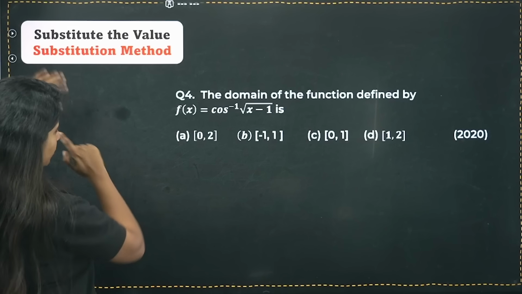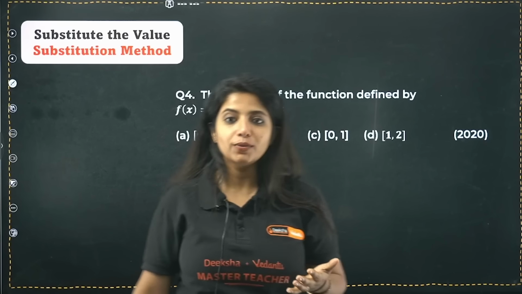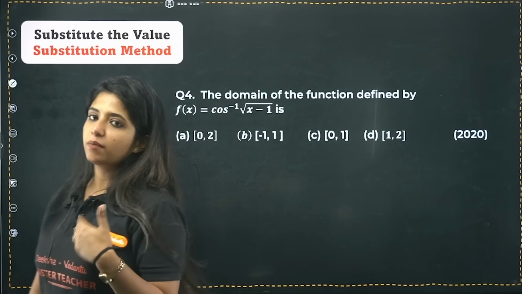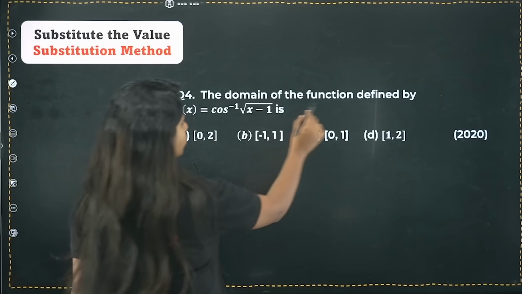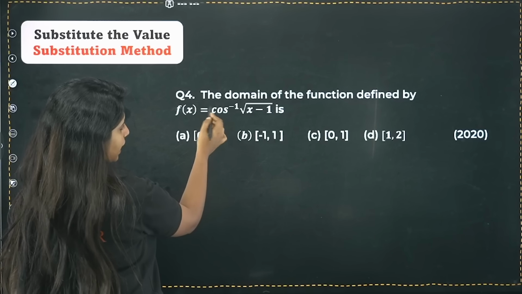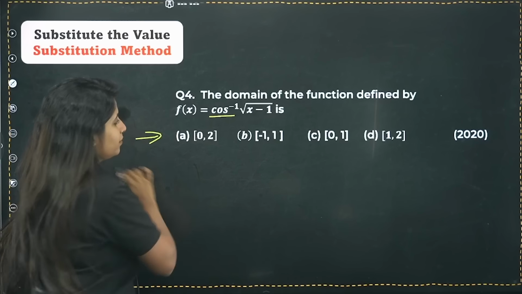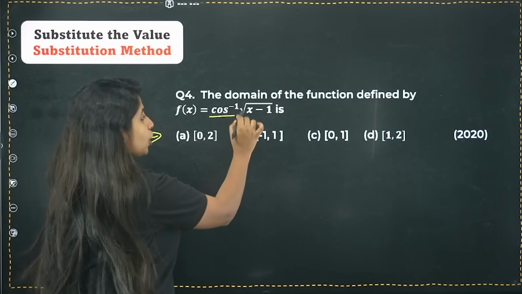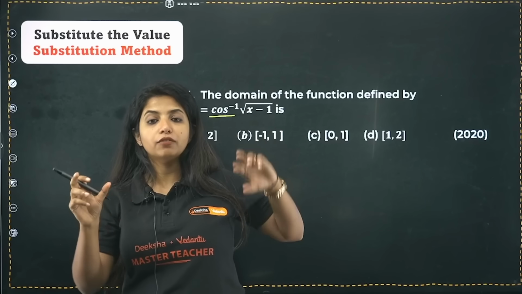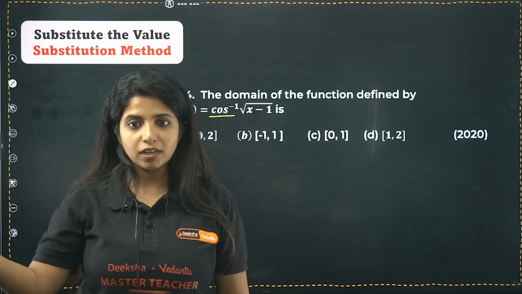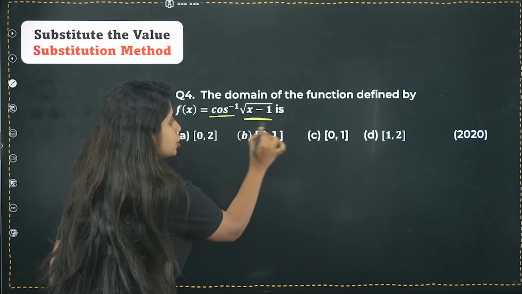Now going ahead with the next thing, that is the substitution method, where you have to substitute the value, and as you all know, this would be applicable mostly for mathematics, not for all questions of mathematics, very few. So we could spot this question: the domain of the function defined by f(x) equals cos to the power minus 1 of root of x minus 1 is what? Over here, if you take a negative value under the root, it would be imaginary and obviously will not be accommodated. So we have to make sure that it should not be negative.